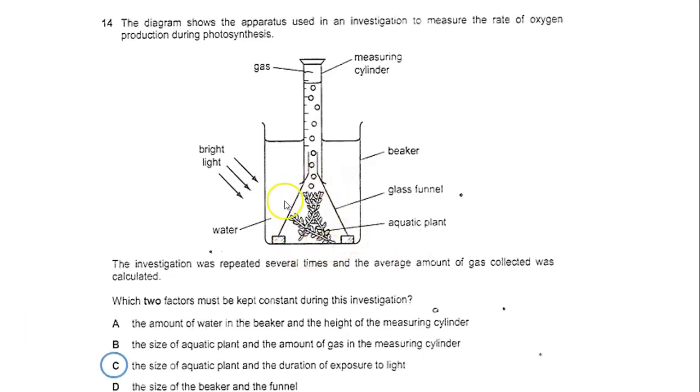Yes, the size of the aquatic plant. Because if I change the size of the aquatic plant, I will not be sure that the rate of oxygen changed because of any other factor. Maybe it's because I have more plants here, so the rate of oxygen definitely will change. Also, the duration of exposure to light. If I'm going to leave it for 1 hour, for example, I have to do the same every time I repeat it or with the different other samples, in order to make sure that it is a fair test, testing the amount of gas collected.